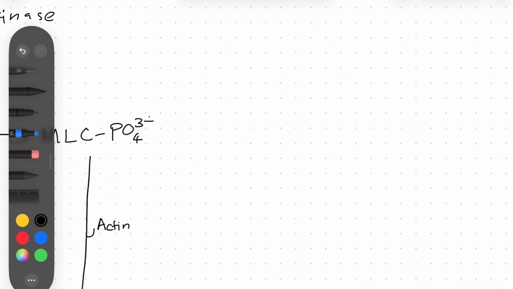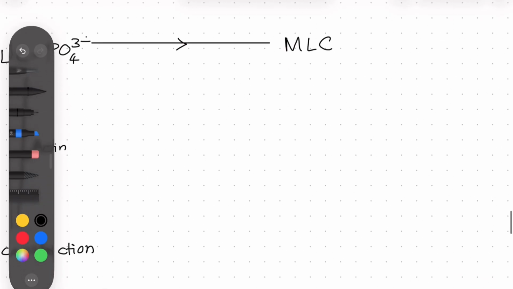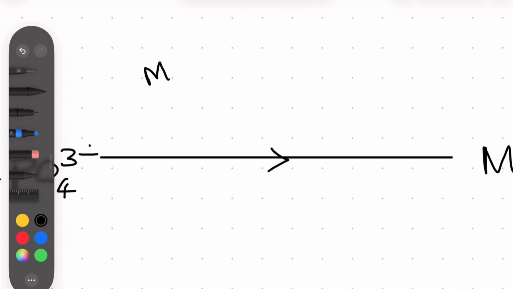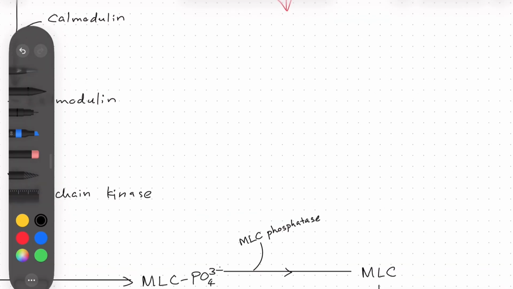If we dephosphorylate this myosin light chain phosphate, again myosin light chains come back and it does vasodilation. So the enzyme that helps in dephosphorylation is myosin light chain phosphatase. Okay, so what does nitric oxide actually do?